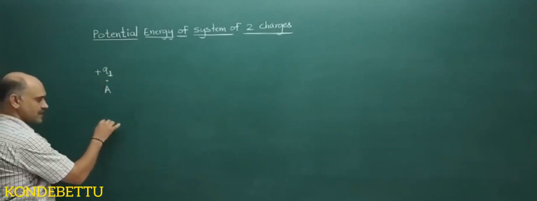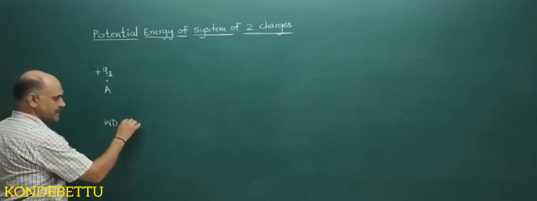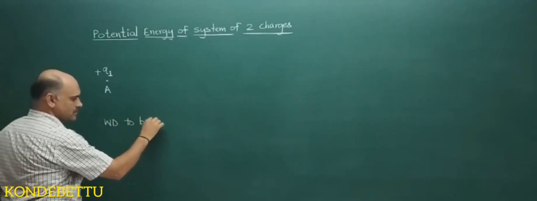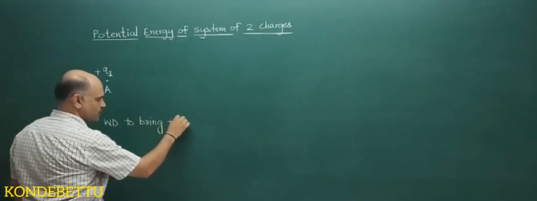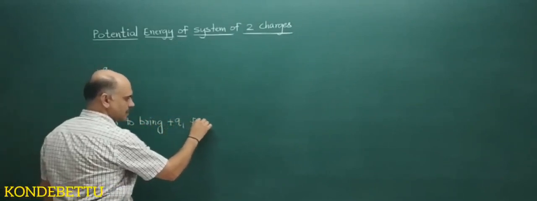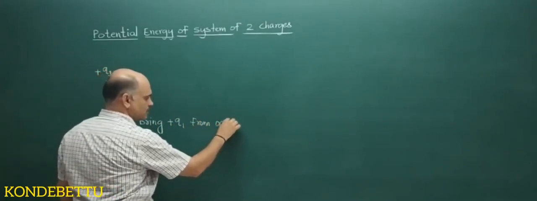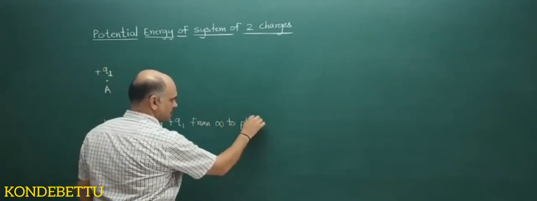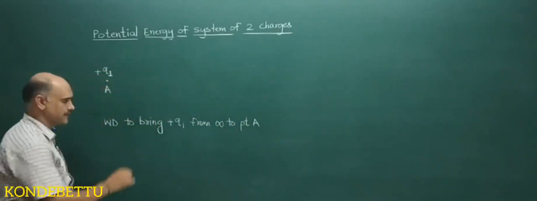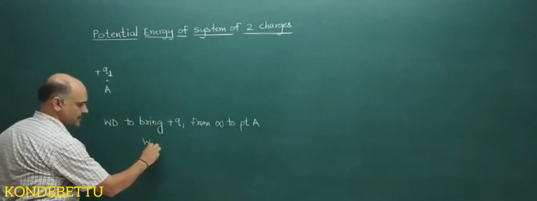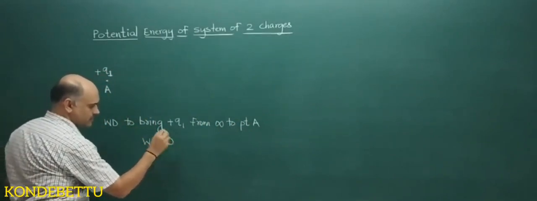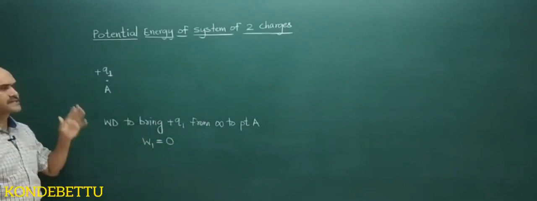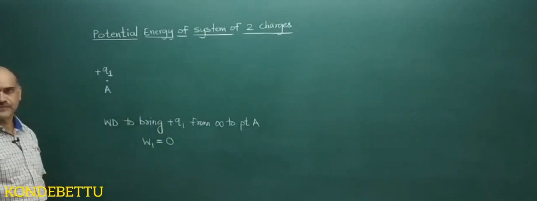The work done to bring plus Q1 from infinity to point A, I will take as W1. W1 is equal to 0 as there is no opposition.